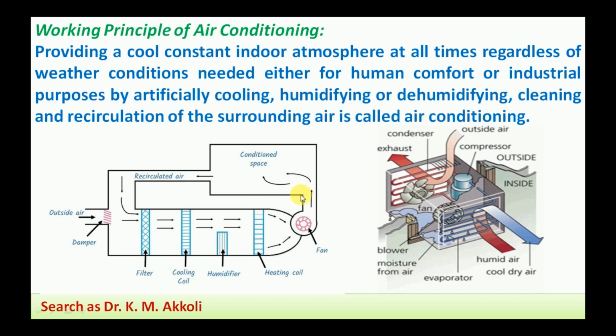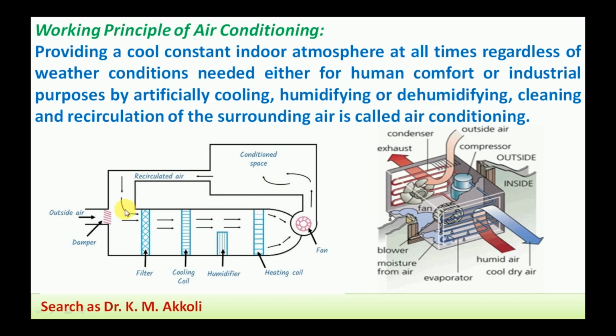Here the conditioned air, whatever the human comfort condition required, is to be supplied for the indoor space regardless of the weather outside. The system which provides the conditioned air for human comfort or industrial purpose is called an air conditioning system.